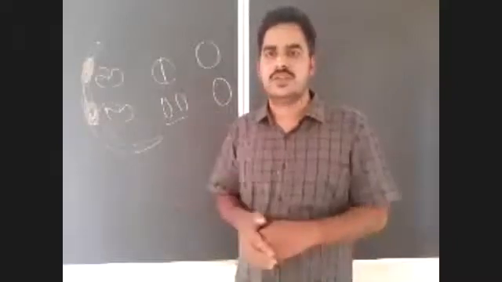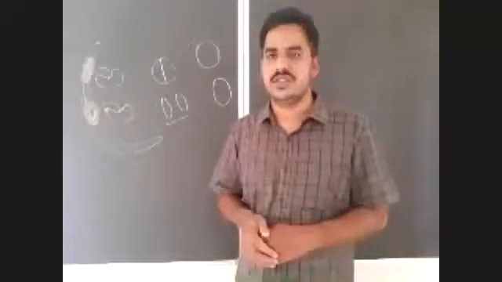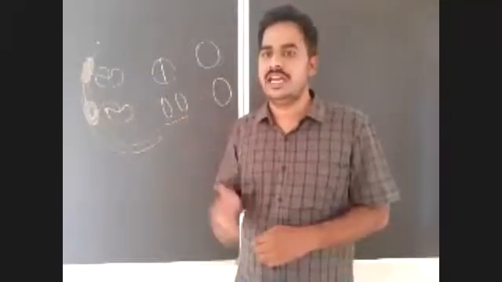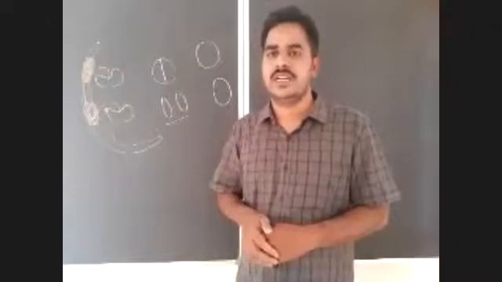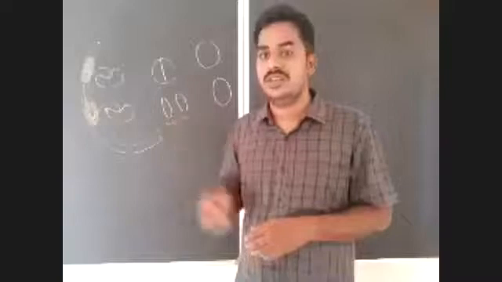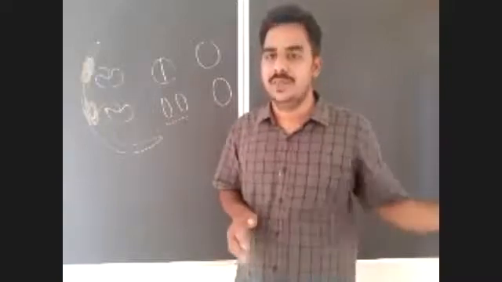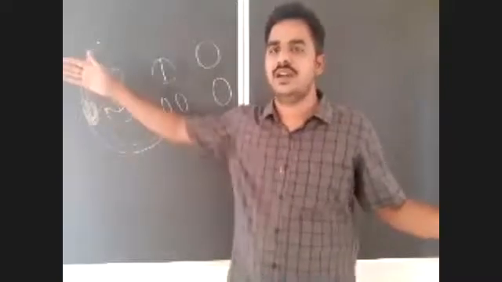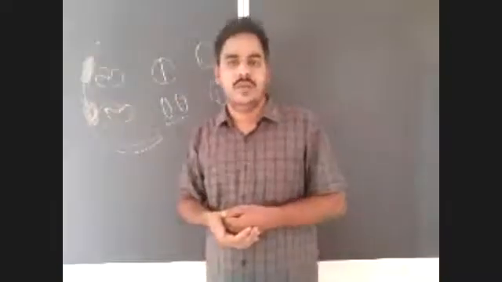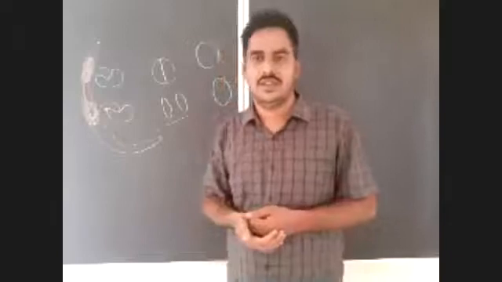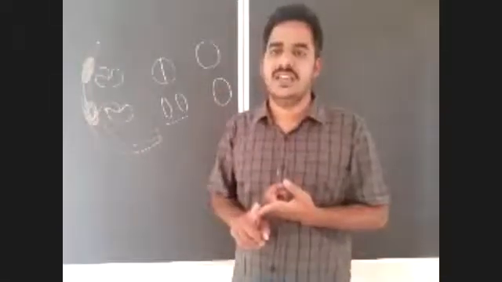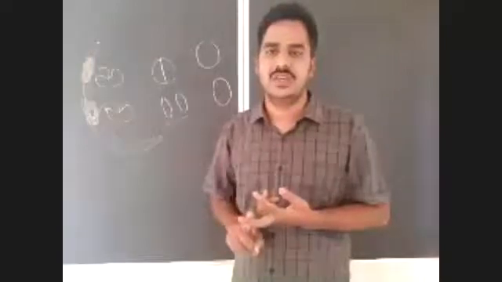In spermatogenesis, the maturation phase is the longest phase. In oogenesis, the growth phase is the longest phase. Spermatogenesis may be completed within 65 to 70 days, but oogenesis requires 10 to 12 years because it begins in the fetal life, but the production of the first ovum takes place after puberty, that is 10 to 12 years, right? Growth phase is the longest phase, and the first menstruation is known as menarche. The last menstruation is known as menopause.